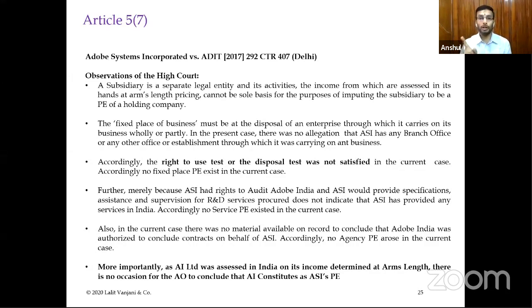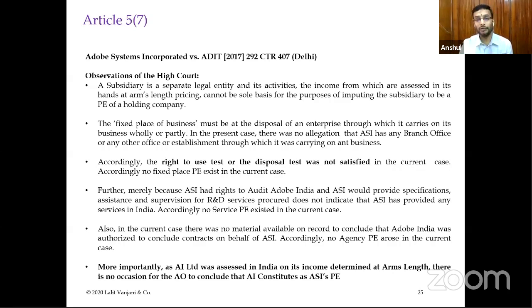Also, one important point which I already mentioned is that even if there is a PE, even in circumstances wherein you can say that an agency PE has been established, if you can prove that the Indian agent has been remunerated at an arm's length price, then also there will be no further implication.